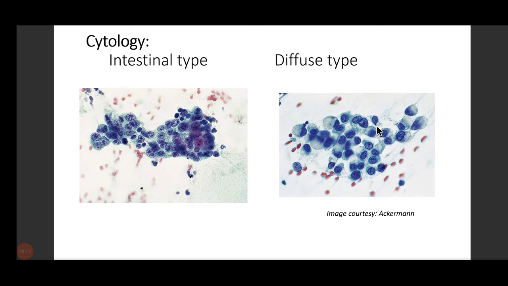Okay. Now in cytology, we get to see again 2 types, intestinal type and diffuse type. The basic concept is still the same. In intestinal, on the left hand side, you get a compact picture. Why? E-cadherin is still present here. Hence, you get to see a compact picture. The cytoplasm is not easily appreciated in such cells. You only get to see the nuclear appearances of such cells. And in diffuse type, each individual cell is seen. This discohesive pattern is very clearly seen in such cells in cytology. Okay, so this is how you differentiate in cytology.